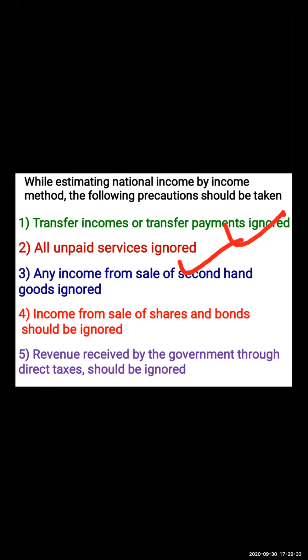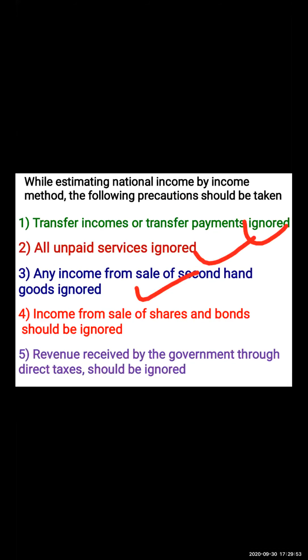Third, the first point told us which type of payment we need to ignore: transfer payments. The second point tells us which services we need to ignore. Services which don't receive any kind of payment in return need to be ignored, because over here there is no income, so what income will you add in the income method?